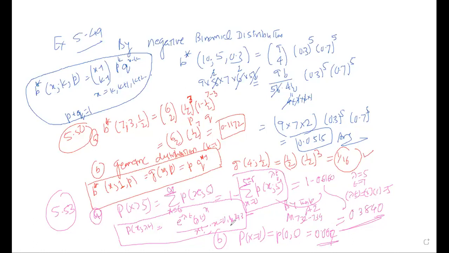Here you can use this definition if you want. X is equal to 0, lambda t equal to 5. So here you can write e to the power negative 5, and 5 to the power 0 is simply 1, and divided by your x value, 0 factorial. 0 factorial is 1. E to the power negative 5 is this value. That is equal to 1 over e to the power 5, and that is equal to this value. So this is your answer. So that's how you can solve the examples.